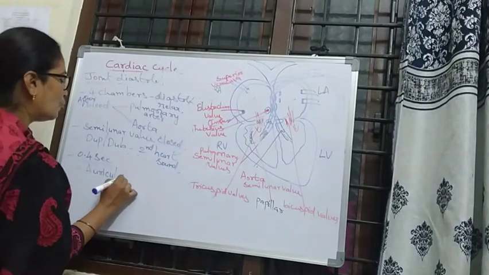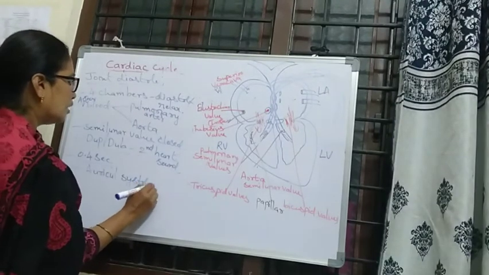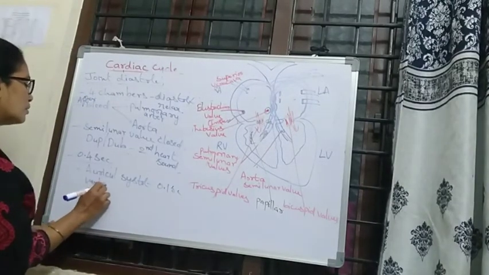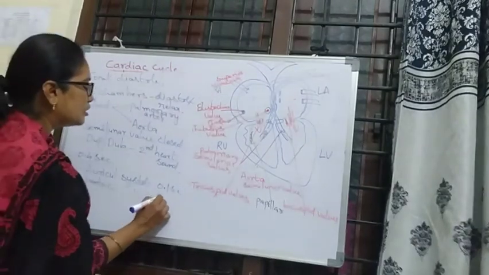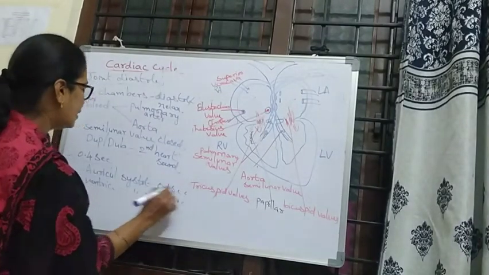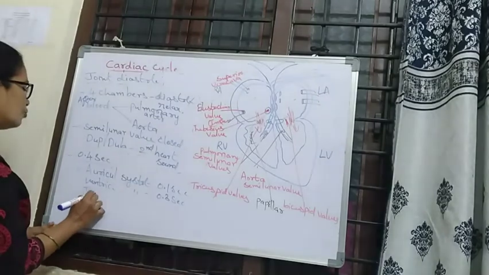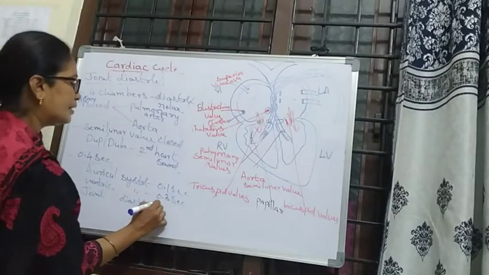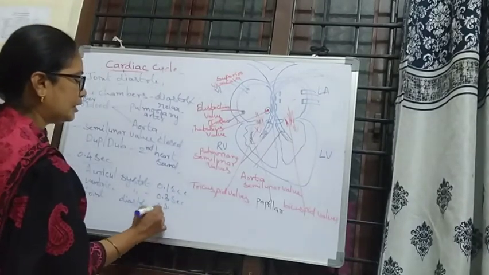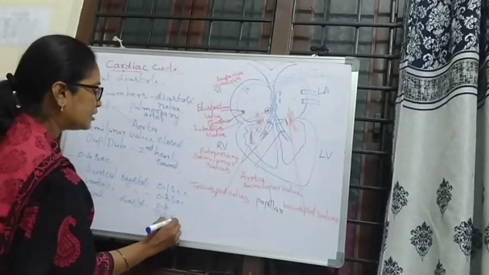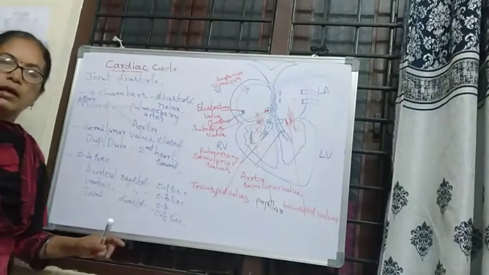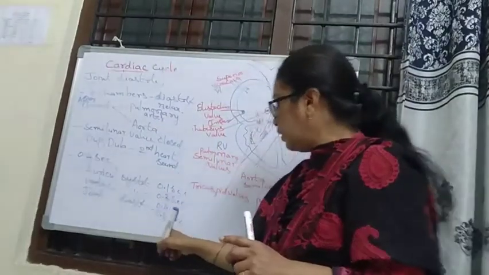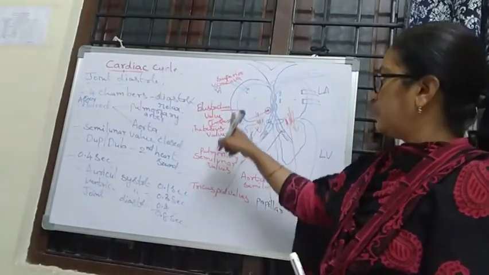Auricular systole takes 0.1 second, ventricular systole takes 0.3 seconds, and joint diastole takes 0.4 seconds, which means a total of 0.8 seconds. So a complete cardiac cycle takes 0.8 seconds.